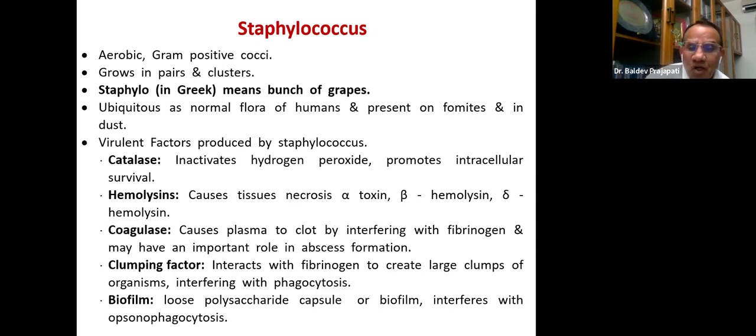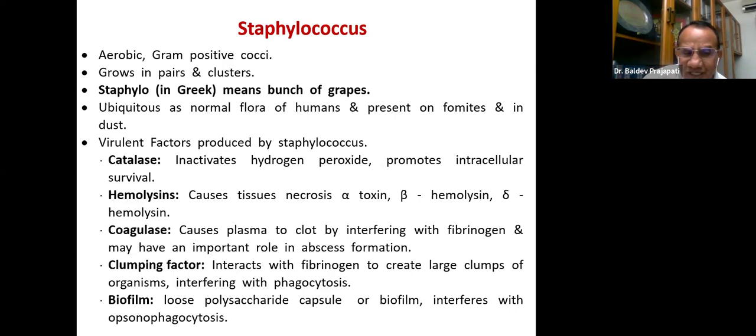Coagulase causes the plasma to clot by interfering with fibrinogen and may have an important role in abscess formation. Therefore, staph very commonly gives us abscesses. And clumping factor creates a problem with phagocytosis. Biofilm: suppose a shunt is there, they make a biofilm with a polysaccharide capsule, which interferes with phagocytosis. Even many drugs are not reaching.